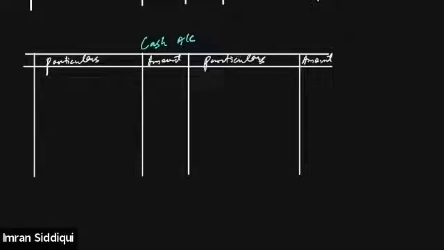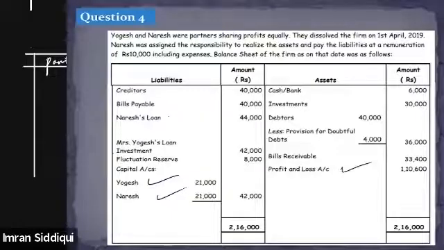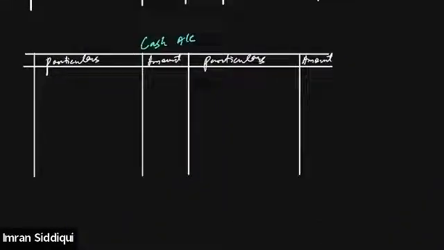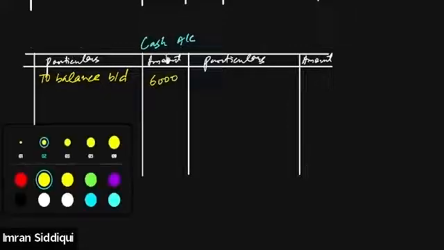In order to prepare the cash account, what are the items that we require? Firstly, let's look at whether there is any opening balance of cash, yes or no? For that purpose, we need to go to the balance sheet. Do you think there is any opening balance of the cash account, yes or no, guys? You are able to see the cash or bank account on the asset side, yes or no? This is the opening balance. Yes. How much is the opening balance of the cash or bank? That is 6,000. Is that clear?